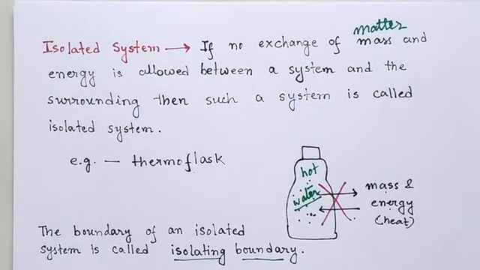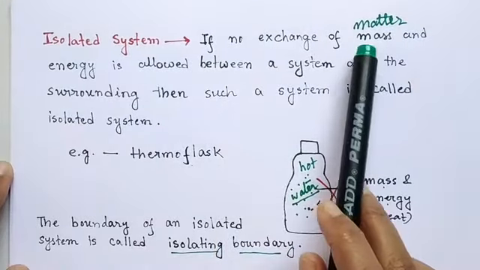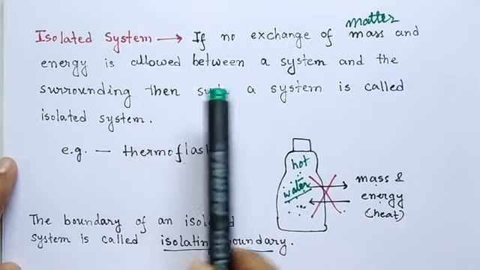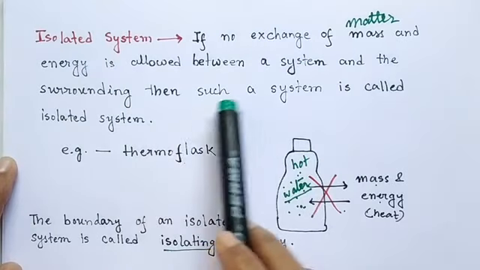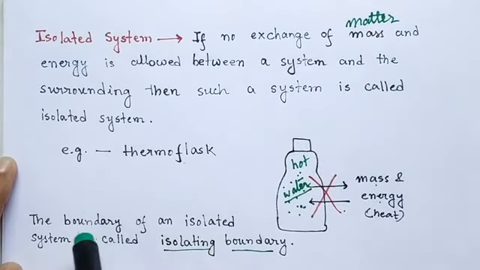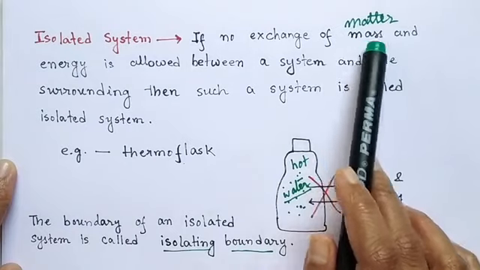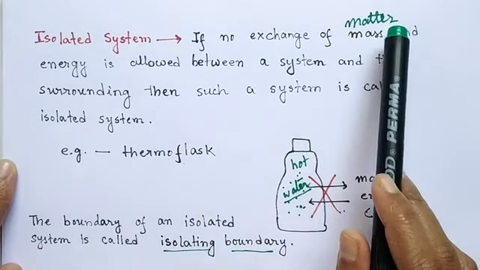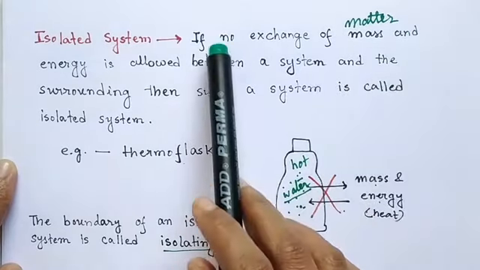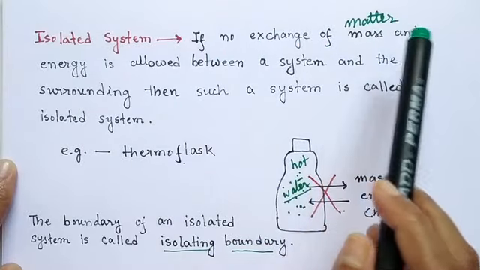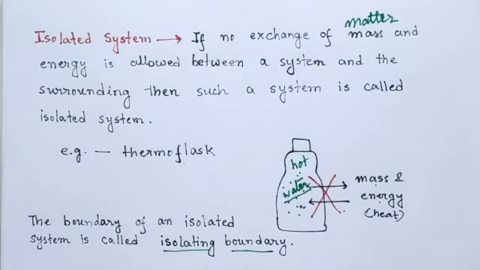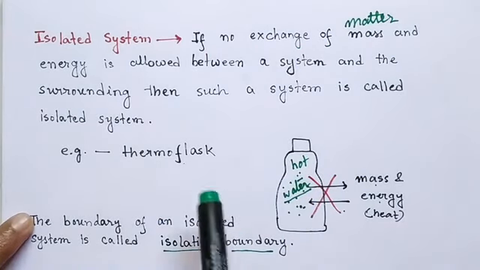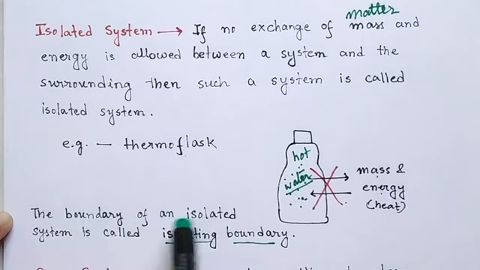So if no exchange of mass and energy is allowed between a system and the surrounding through its boundary, then such a system is called isolated system. Now instead of mass you can also use the term matter. Okay, so you can say that if no exchange of mass or matter and energy is allowed between a system and surrounding, then such system is called isolated system. The boundary of an isolated system is called isolating boundary.